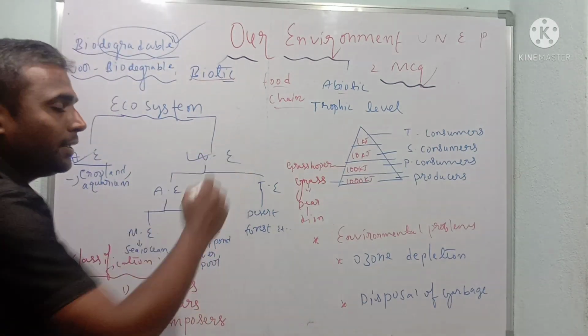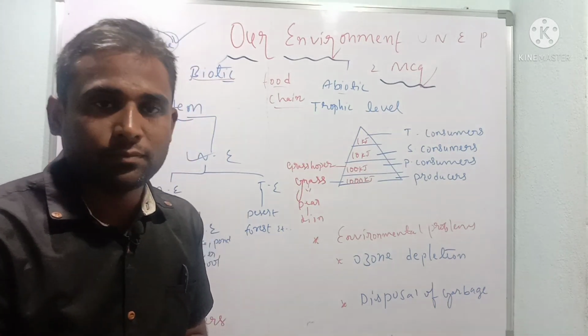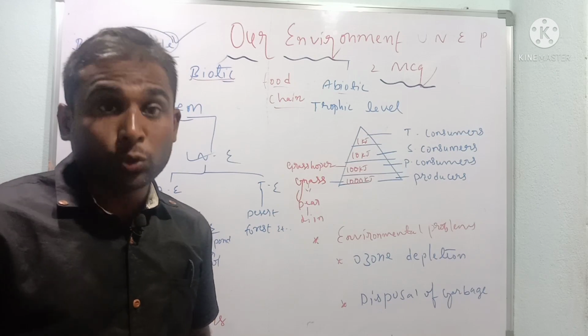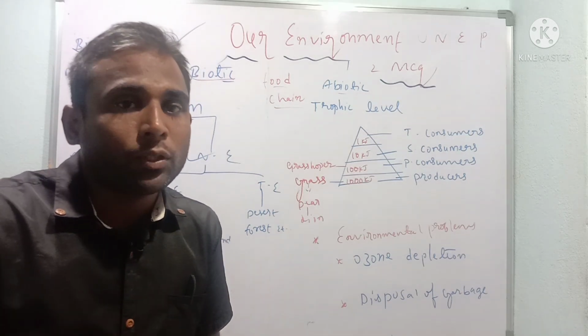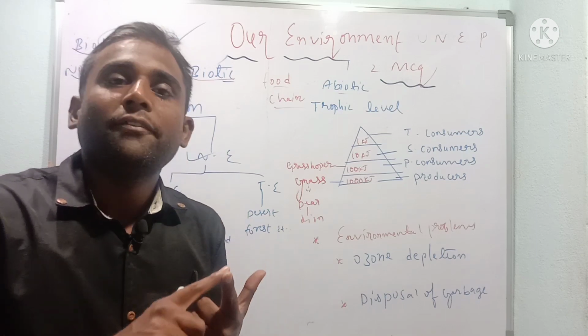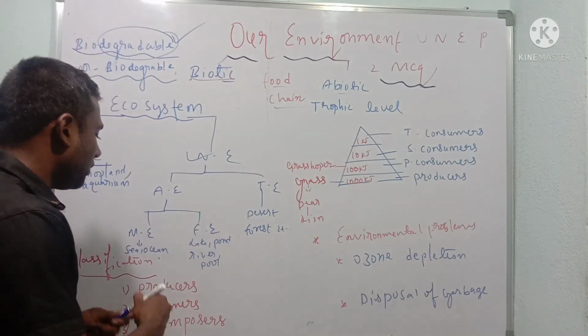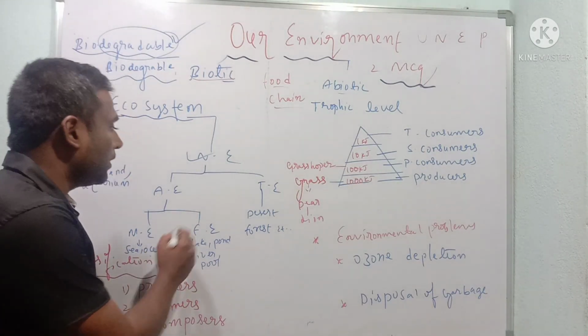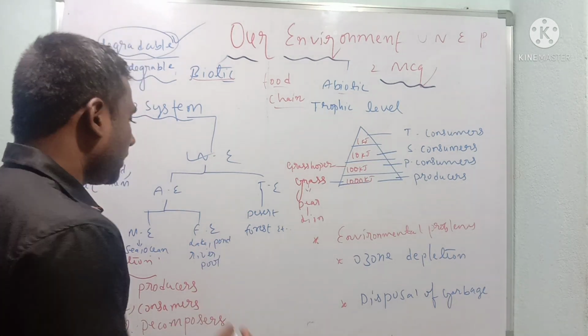Next, the natural ecosystem, which occurs naturally. Again we broadly classify it into two types: marine ecosystem and freshwater ecosystem. Marine means closely related to sea and ocean. Freshwater means lake, pond, river, pool, which is sweet water.